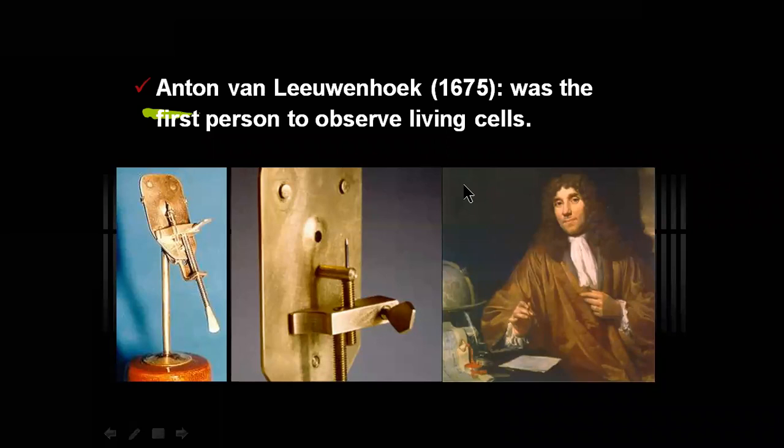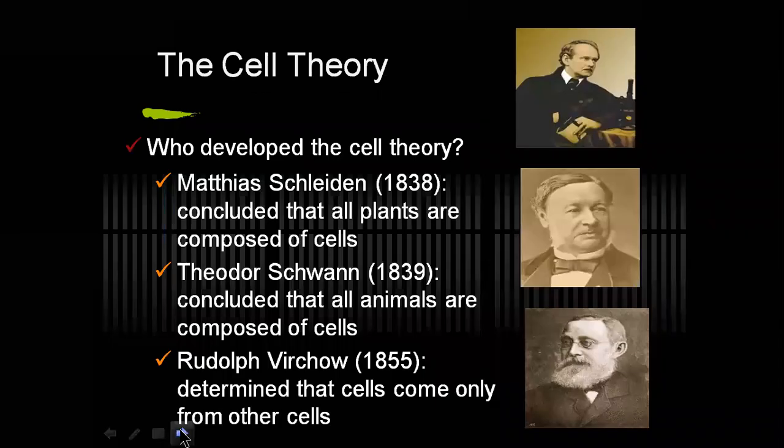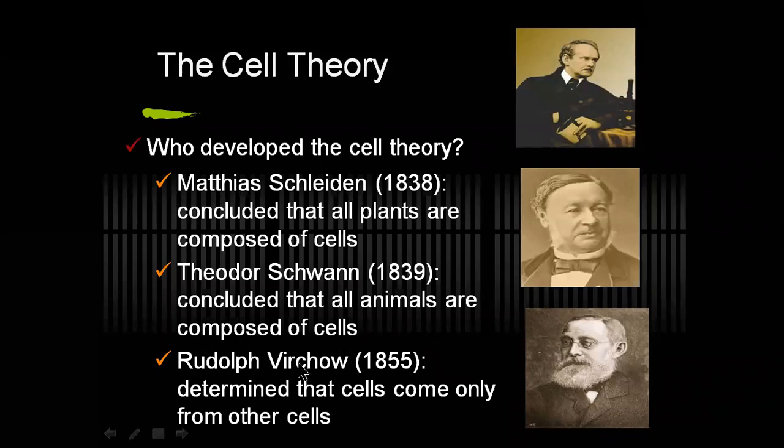He was unable to refer to them as cells. He referred to them as animalcules. Later, we are going to consider three scientists who came after the observations by Robert Hooke and Leeuwenhoek. Three scientists worked extensively in the field of cell biology in 1838, 1839 and 1855, and they were named Schleiden, Schwann, as well as Virchow. These three scientists developed the concept called cell theory.